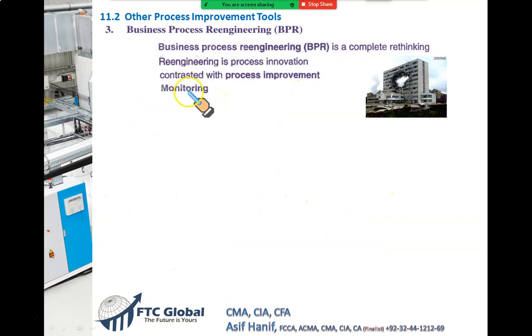So yes, once we have set up this entirely new system, we need to monitor whether it is working effectively or not. The next tool we have, what we are studying, process improvement tools, some tools which we can use to improve our performance. Next tool we have is benchmarking. Now, what is benchmarking? Just let me give you an example.